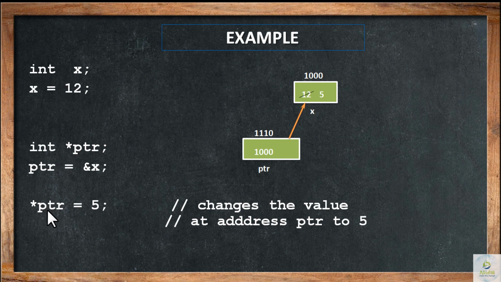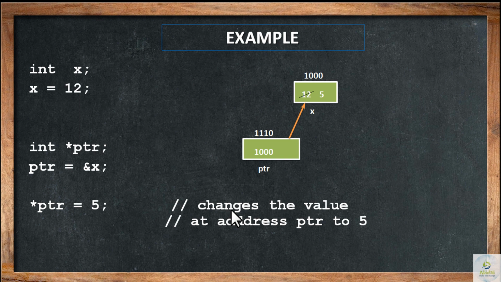When the asterisk comes the second time, instead of being the pointer operator, it happens to be the indirection operator. So *ptr = 5.